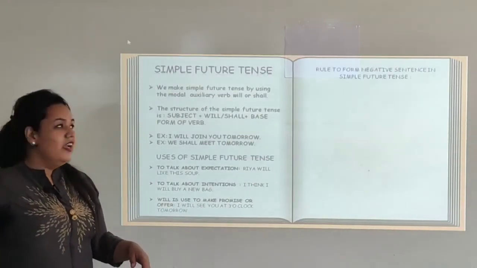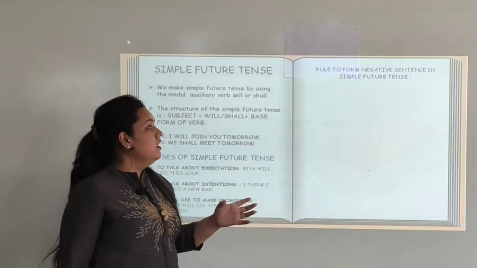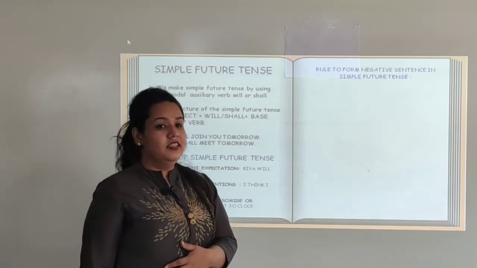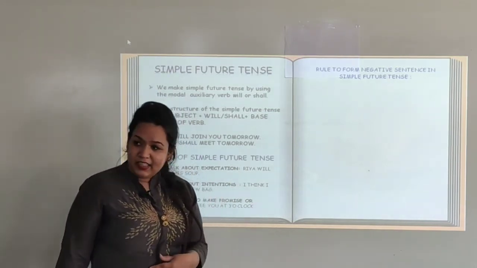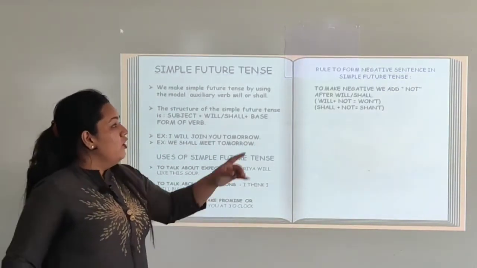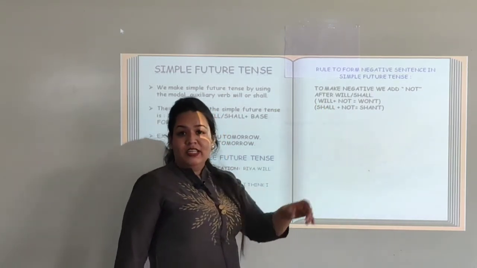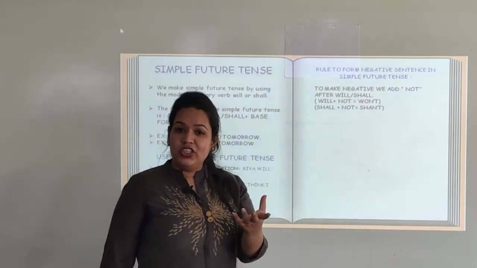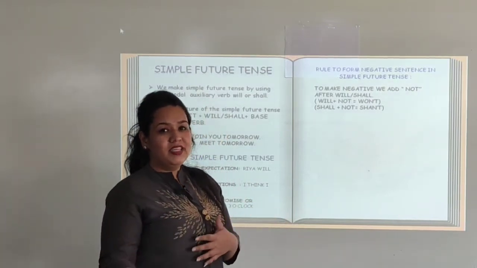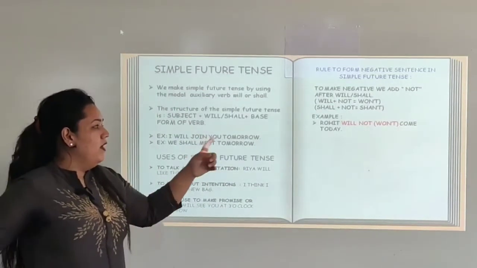Let us move ahead and see some rules to frame a negative sentence in the simple future tense. Some sentences are affirmative, that is positive, and some are negative. To frame a negative sentence in simple future tense, we add not after will or shall. In a sentence having will or shall, we just have to add not to it. So let us see the rule with example.